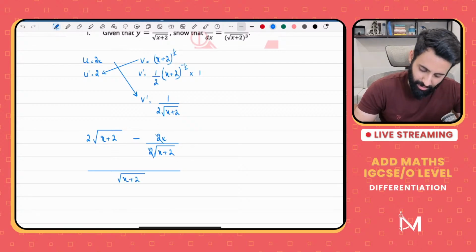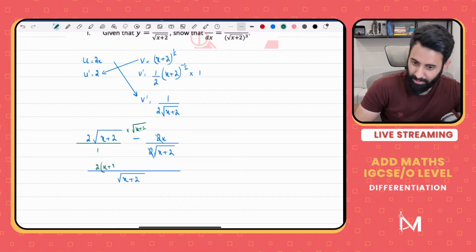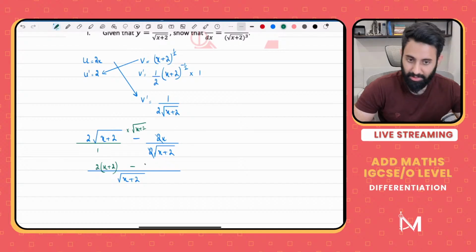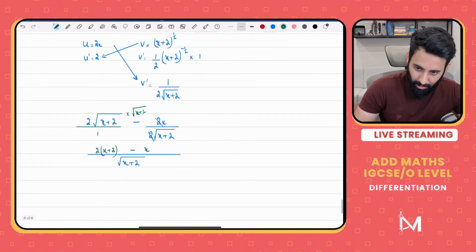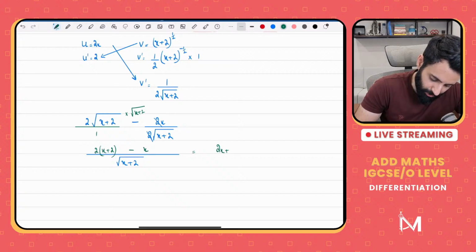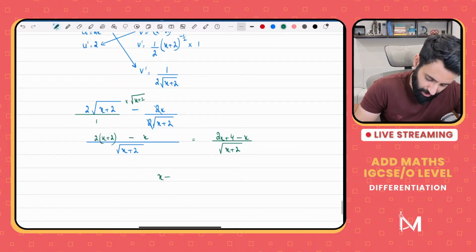Here we are. Now what is the denominator over here? It's 1, so that means I need to multiply this with square root of x plus 2. When I do that, square root of x plus 2 times square root of x plus 2 is simply x plus 2 minus, what do we need to multiply this with? No need to multiply with anything, so that's x. What happens next? Let's see. So we get 2x plus 4 minus x upon square root of x plus 2. Okay, so what's 2x minus x? That's x plus 4 over square root of x plus 2.